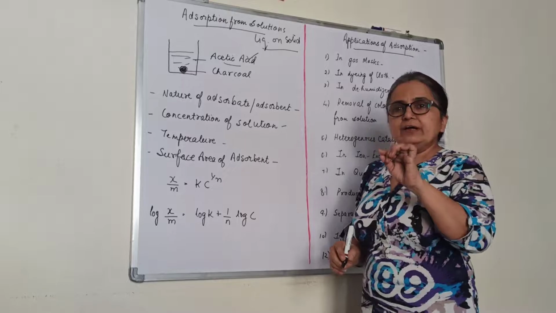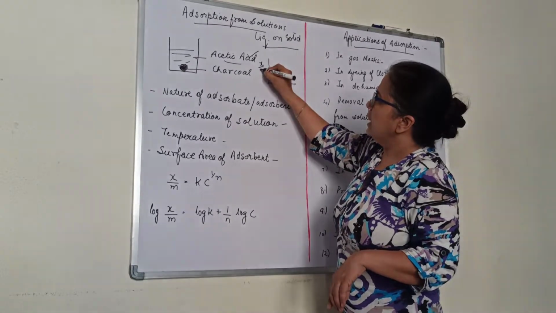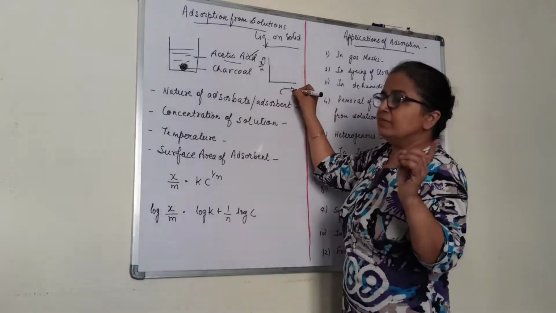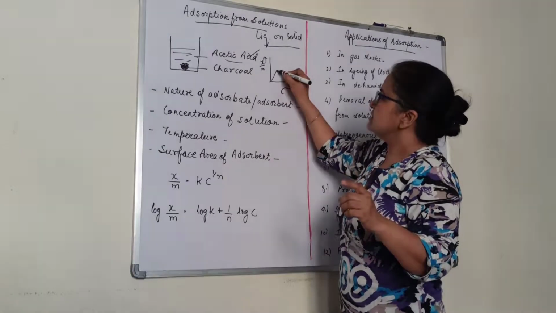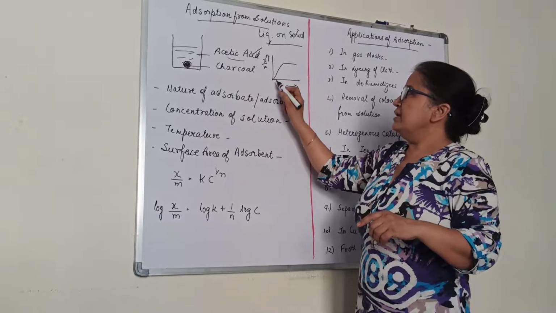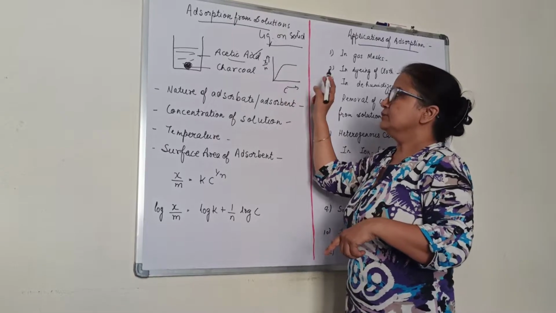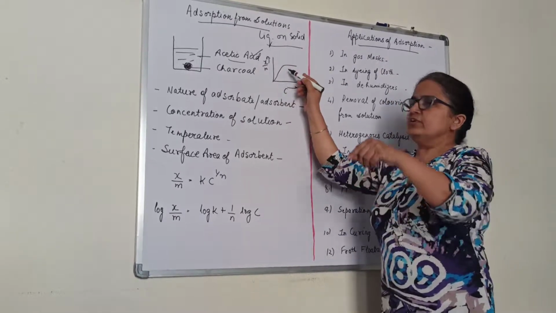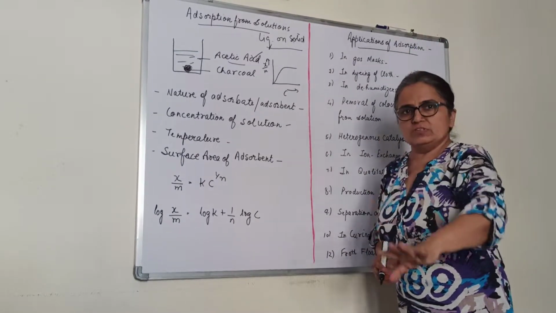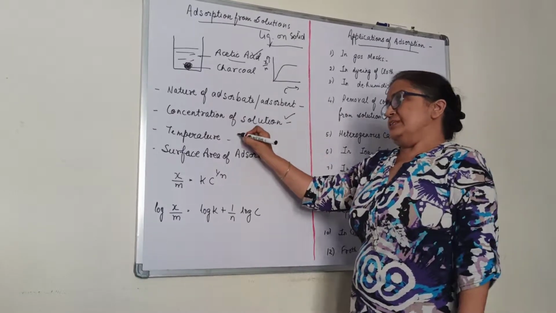Like we have plotted a graph, no? In the previous case, we have plotted a graph between x/m and pressure. We were saying it is increasing and then becoming constant. So here you will have it like this: x/m, extent of adsorption, and concentration. If we plot a graph, we will get like this. Increase the concentration, extent of adsorption increases. Again it will become parallel to the x-axis, become constant, meaning saturation will be there. So it's the same factor. Even this one is the same.